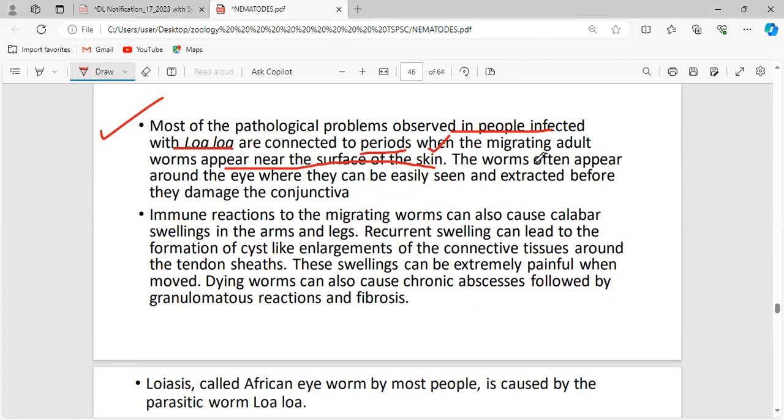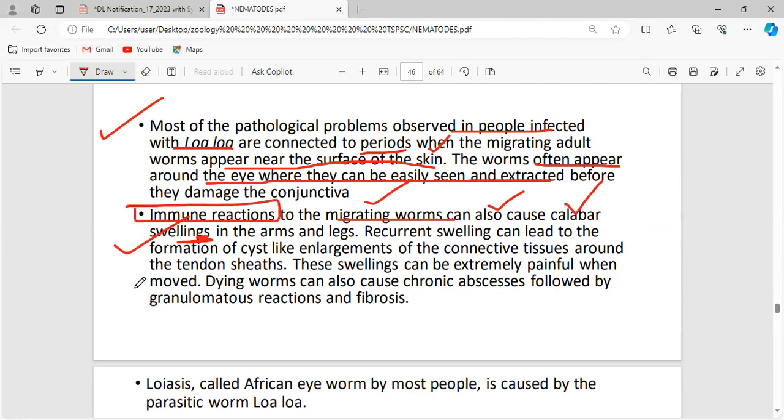The worm often appears around the eye, where it can be easily seen and extracted before it damages the conjunctiva, so it can be cured. If it is untreated, it can be a serious condition. Immune reactions to the migrating worms can also cause Calabar swellings. This Calabar swelling is the common symptom, and it results from immune reactions.